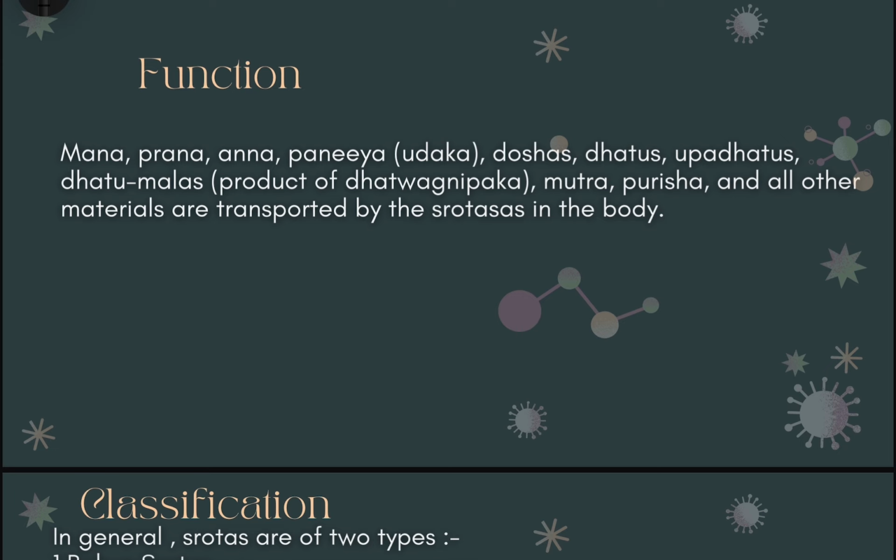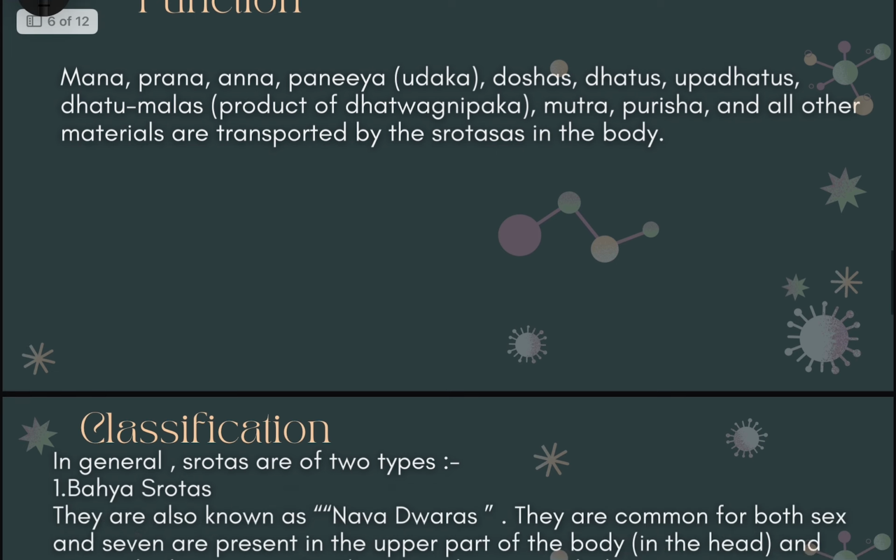Now, how does it reach or travel to different parts of the body? This function is mainly assisted by the Shrotas. That means they travel via these Shrotas to move from one place to another. That is from Shu Shravane. Shravan means flow, and so is the function of the Shrotas. They help this material to move from one place of the body to another constantly.